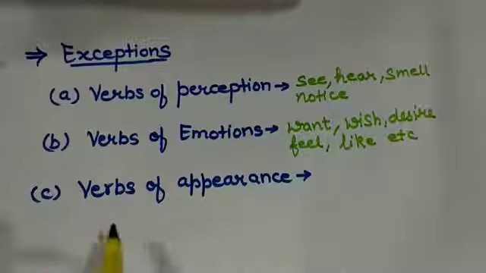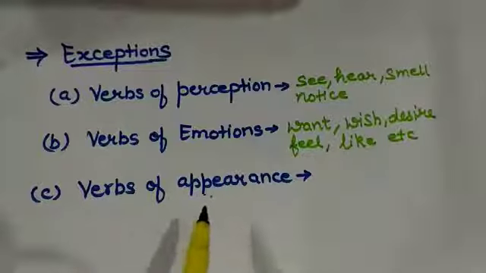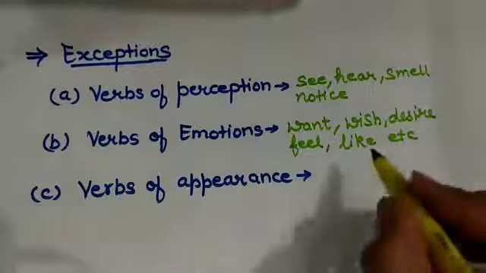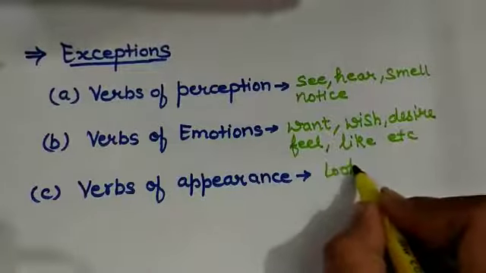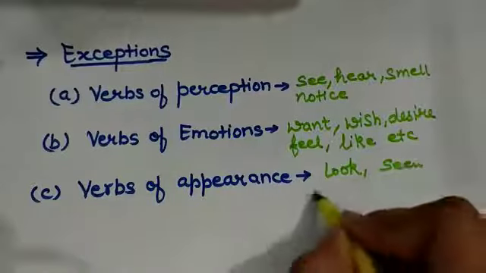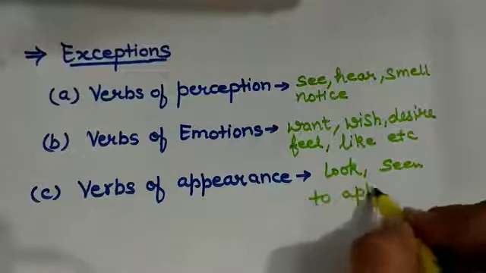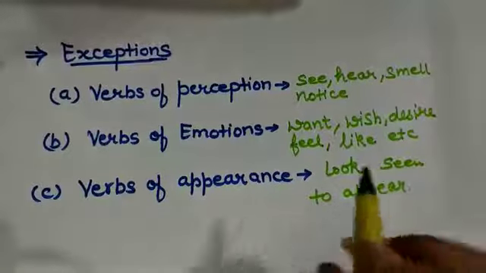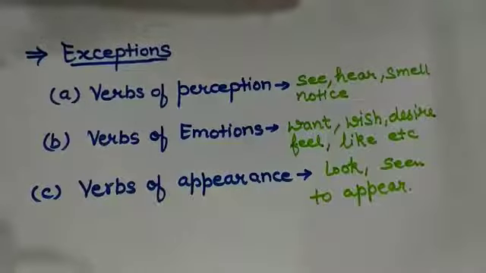Again, next one is verbs of appearance. Appearance means to look, to seem, to appear. We cannot use such verbs in the continuous form.